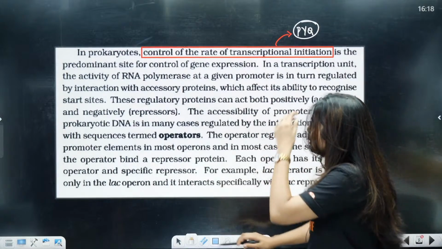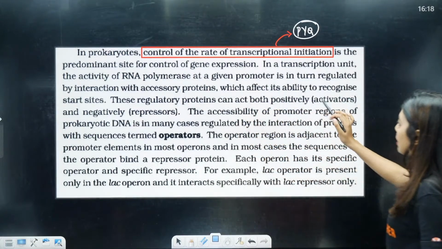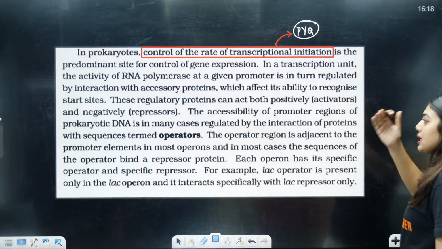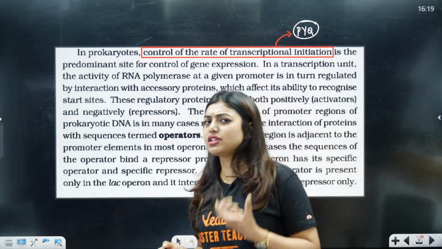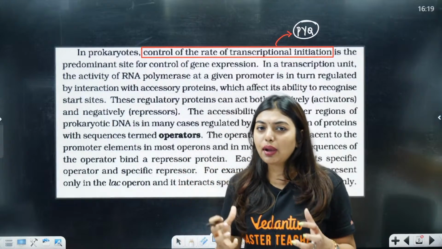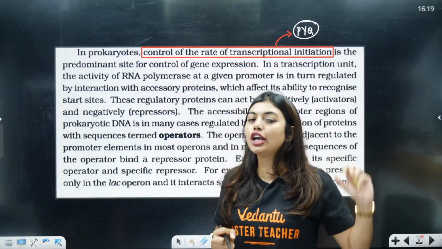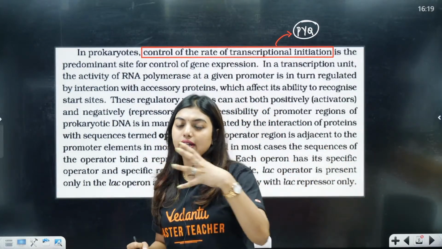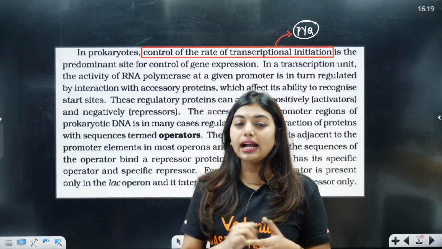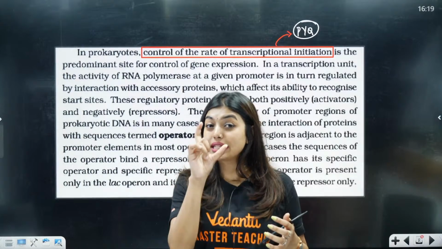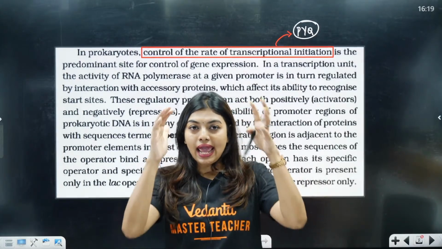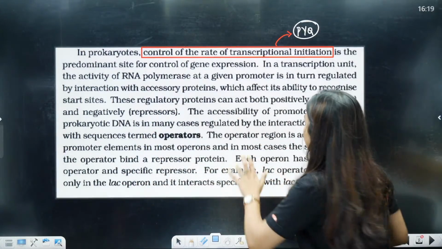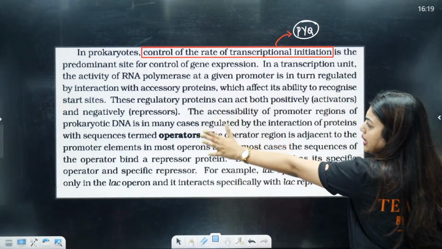So in a transcriptional unit, the activity of RNA polymerase at a given promoter is in turn regulated by the interaction with accessory proteins, which affects its ability to recognize the start site. Now all of you know, when we learned about transcription, we spoke about sigma factor and rho factor. Sigma factor is going to help the RNA polymerase know where to start initiation: come follow me, we will go together. And there is a statement in NCERT saying that RNA polymerase can do only one job, that is elongation. That means forming the mRNA exactly at the structural gene region is because of your RNA polymerase. Are you all understanding this? Now, which affects its ability to recognize the start site.